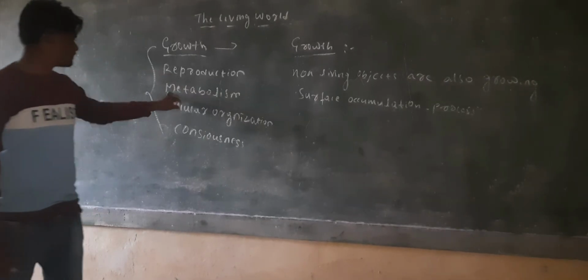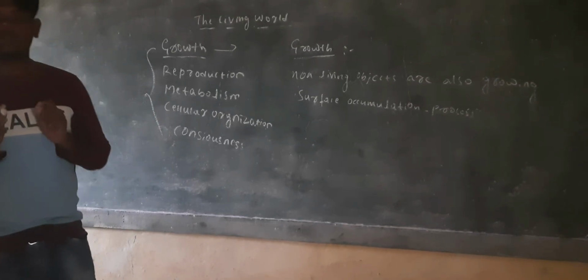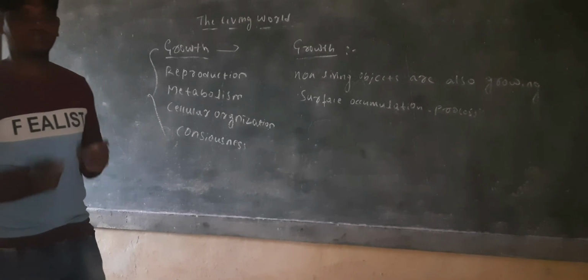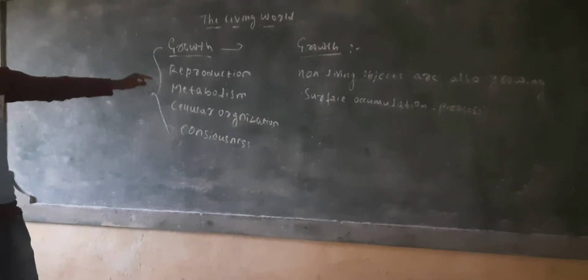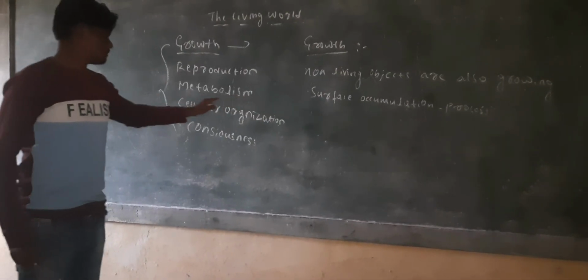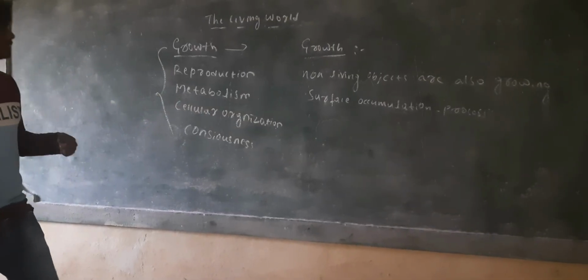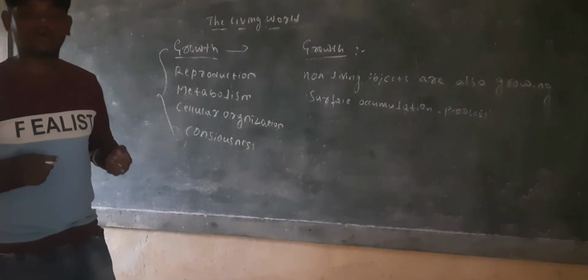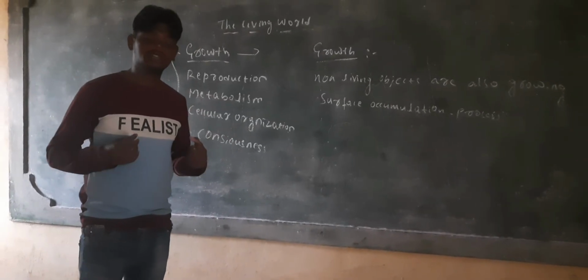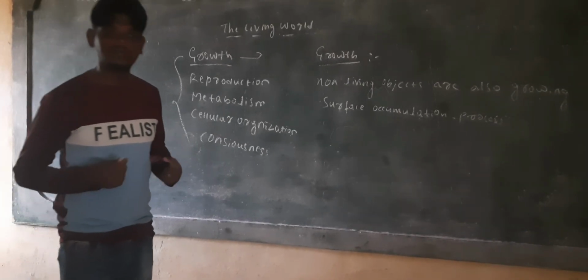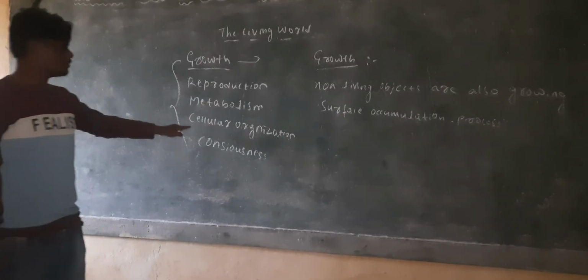Let us come to the point of metabolism. Metabolism is very important, and it occurs in every organism, whether unicellular or multicellular, prokaryotic or eukaryotic. So metabolism is a definite defining feature of living organisms. The sum total of all biochemical reactions occurs in our body, in human beings, prokaryotic cells and eukaryotic cells. All organisms have metabolism. And then the cellular organization.